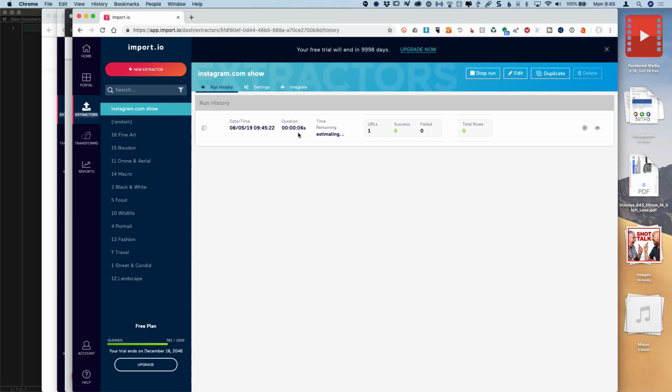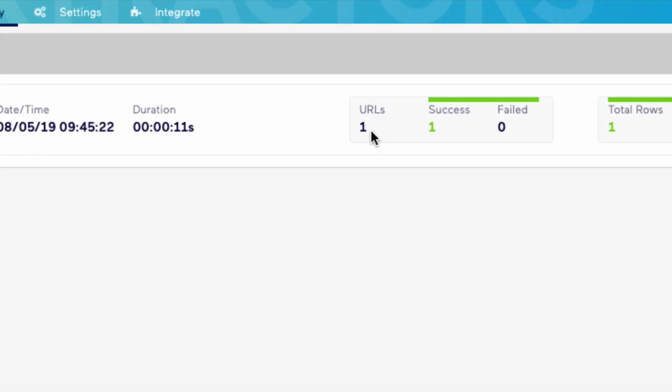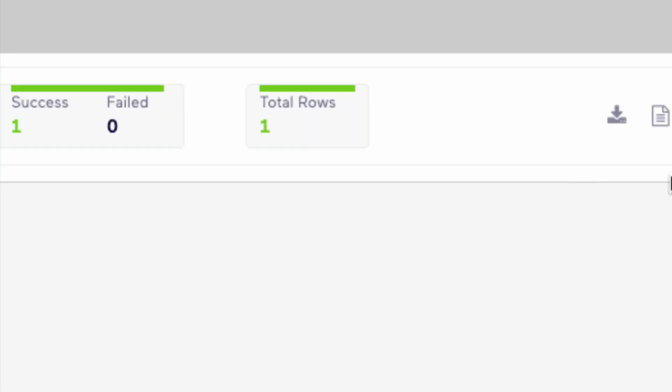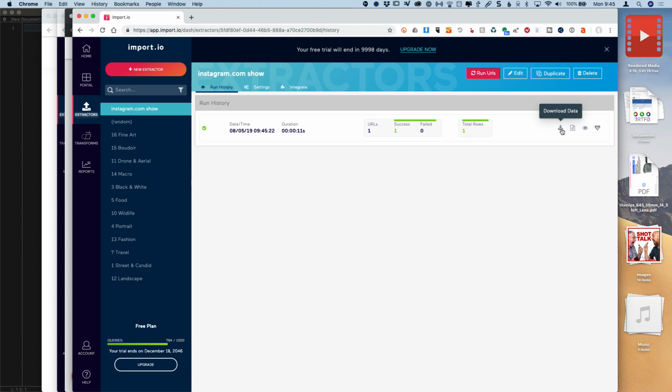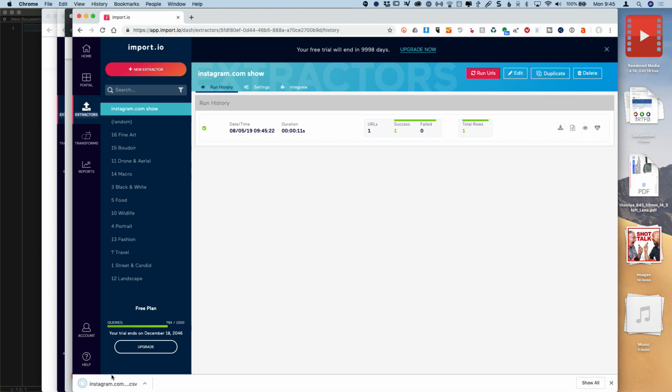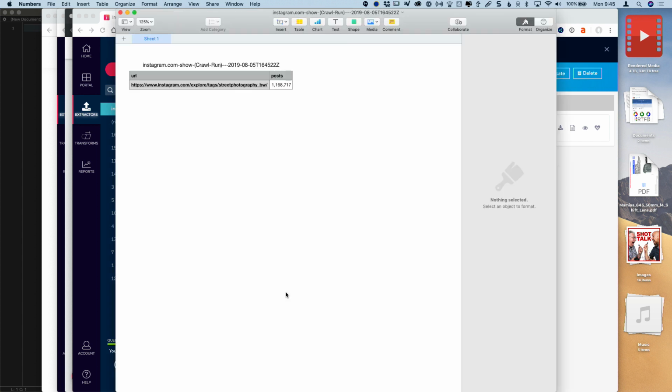But here we go. It's almost finished here. You can see it's not instant. You know, it takes a few seconds to do. And if you have a larger one, it could take several minutes to run. But it will do it. It'll estimate the time remaining. Here we go. 1 URL, 1 success, 0 failed. That's excellent. And over here's a little download button. All right, well, click on download. CSV, that works for me. And let's just open that up and let's see what kind of data we got.